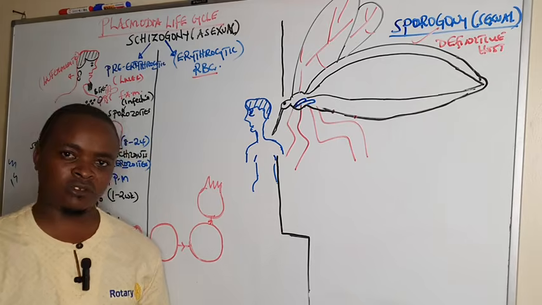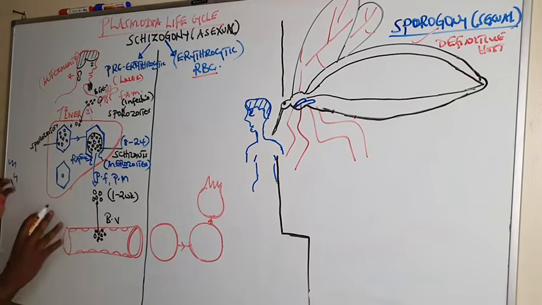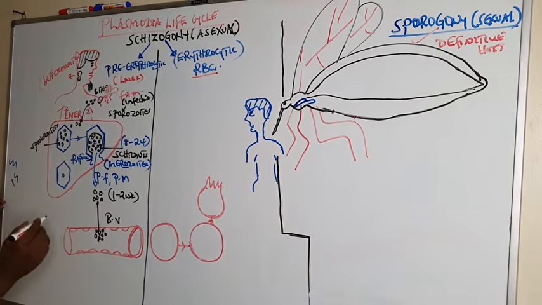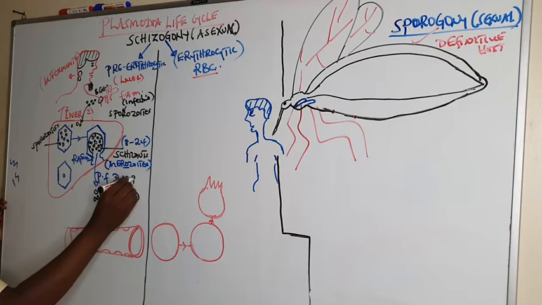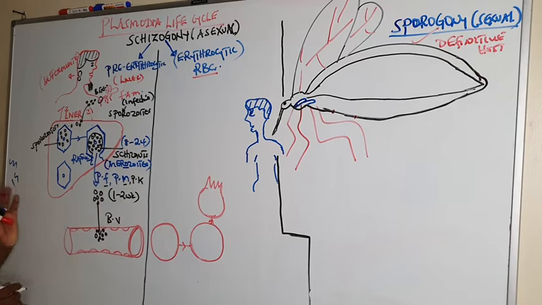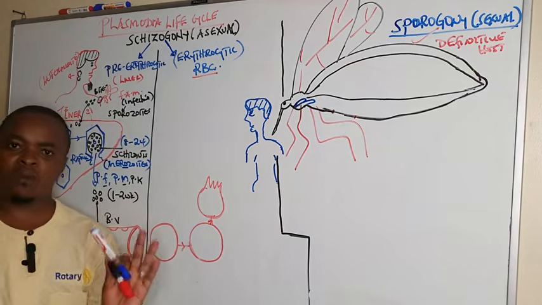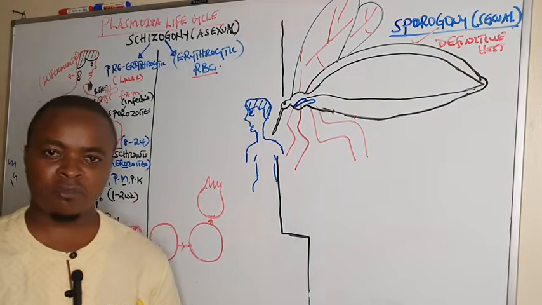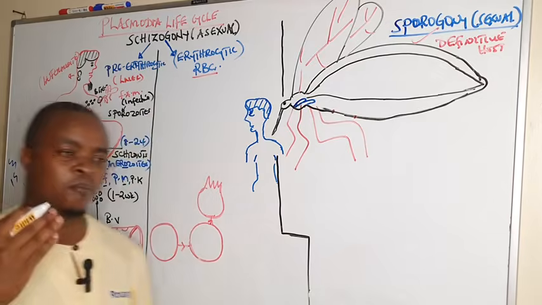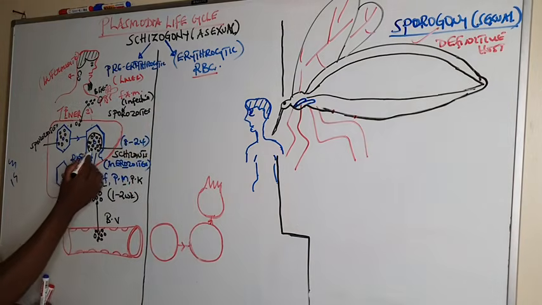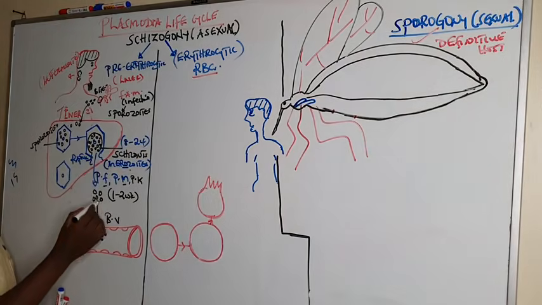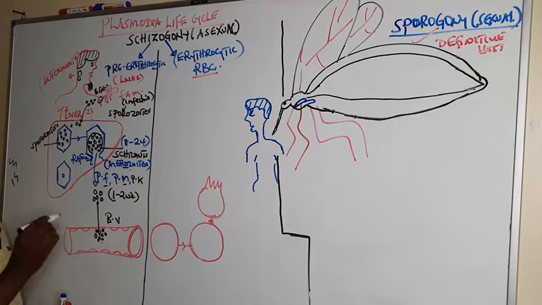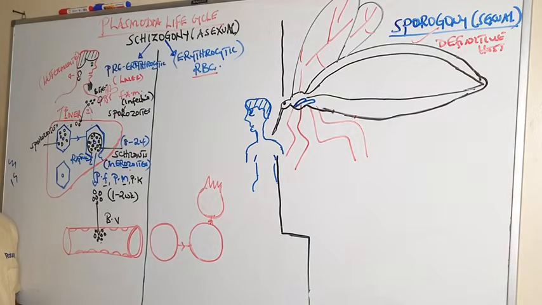P. falciparum, P. malariae, and sometimes P. knowlesi do not undergo dormant stages. Immediately when the sporozoites reach the liver, they mature into schizonts containing multiple merozoites, which rupture and release the merozoites into the bloodstream.